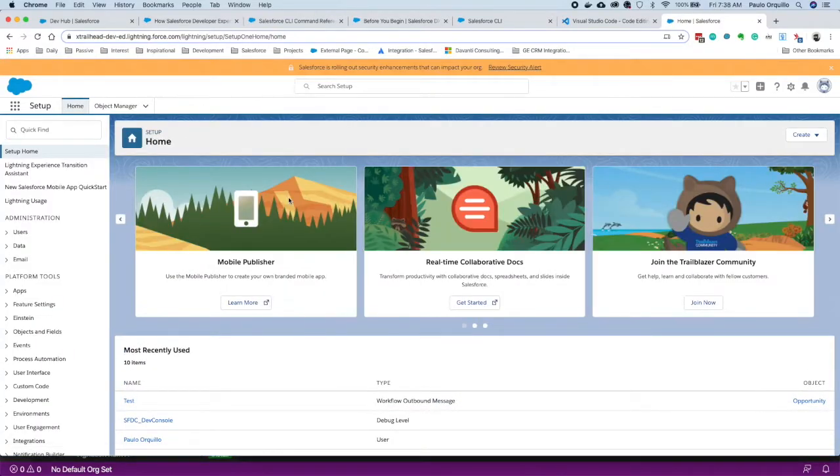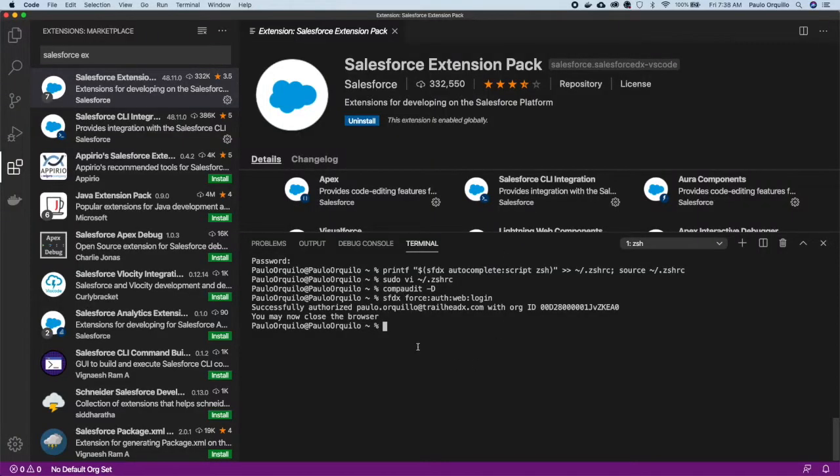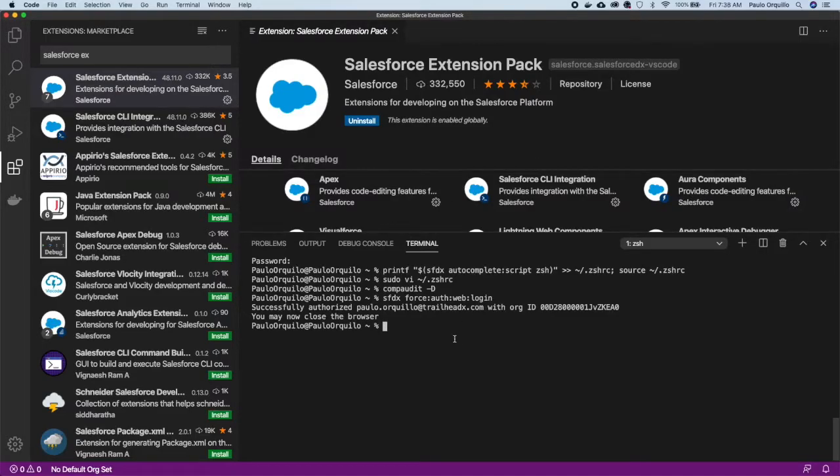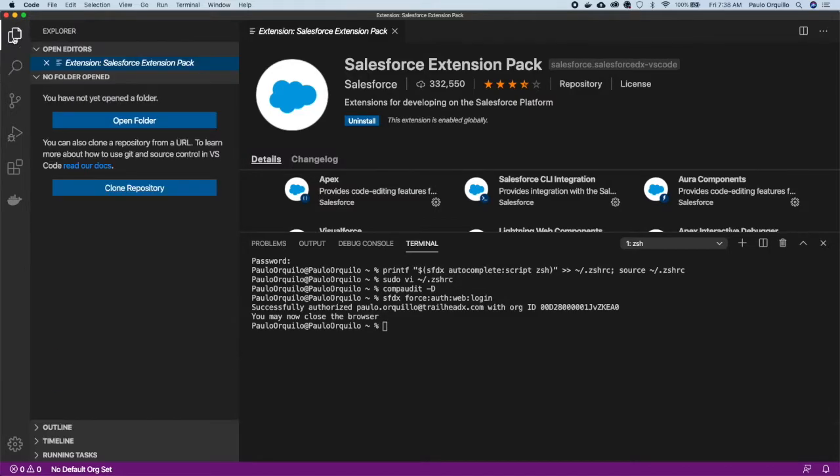So once logged in, you could close this window, because if you go back to the terminal, you would see you have successfully authorized. So close that. The next thing to do is we want to create a scratch org. Before you create a scratch org, you need to create a directory and have a certain structure on the file to be able to do that.